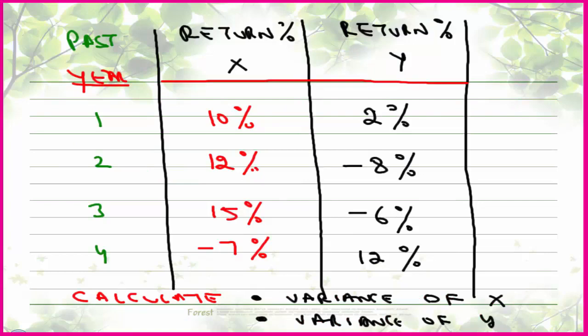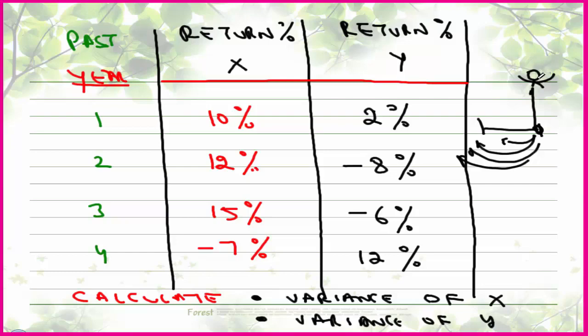It means I am standing here, and I am given the last four figures. I am given the historical returns of x: in year 1 it was 10%, and when the return of x was 10%, the return of y was 2%. Again in year 2 the return of x was 12%, and when the return of x increased from 10 to 12, the return of y decreased from 2% to minus 8%.